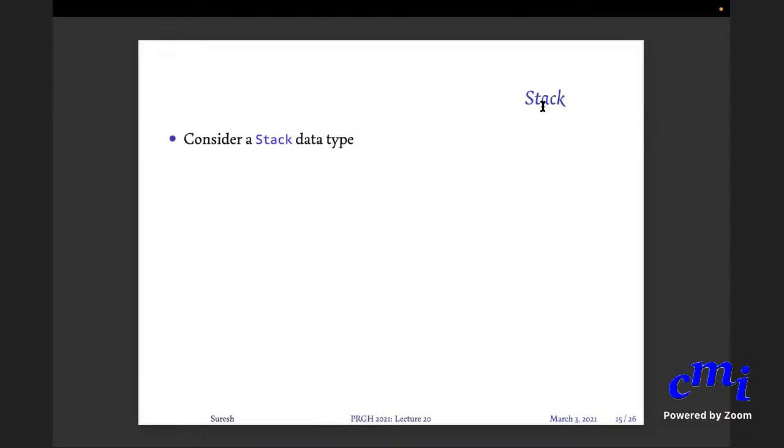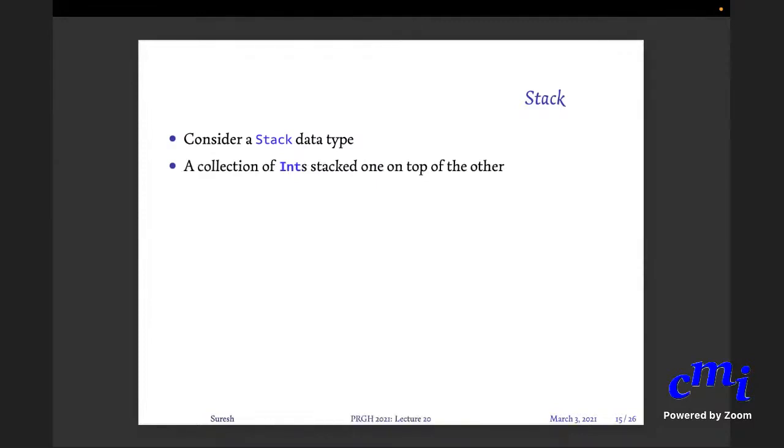The hotter dosas go on top. So therefore, what are the two operations that you can do? You can put a dosa on top of the stack. You can take a dosa out of the stack from the top. Putting a dosa on top of the stack is called push, and taking a dosa out of the stack is called pop, in traditional computer science terminology.